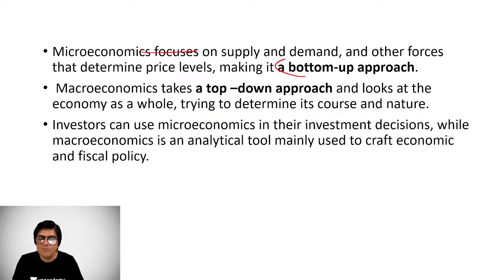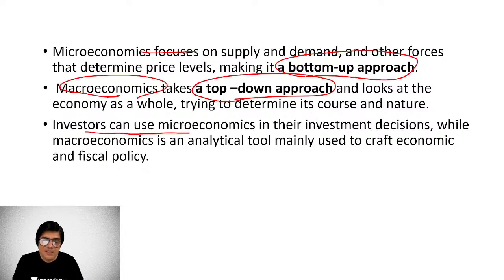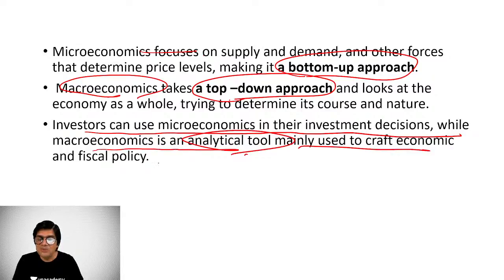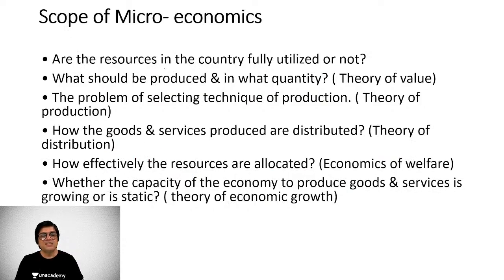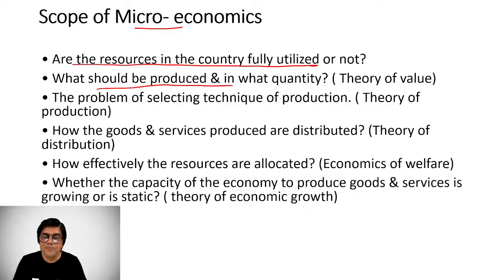Microeconomics studies individual and business decisions, while macroeconomics analyzes decisions made by countries and governments that we have seen. Microeconomics focuses on a bottom-up approach, and macroeconomics focuses on a top-down approach. And investors can use microeconomics in their investment decisions, while macroeconomics is an analytical tool mainly used to craft economic and fiscal policy. Right. इसका scope क्या है? Microeconomics asks whether the resources in the country are fully utilized.